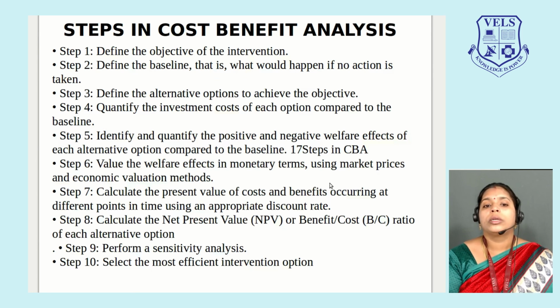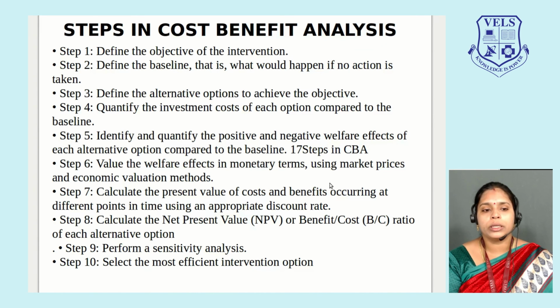So what steps do we have to follow in cost benefit analysis? Step 1. Define the objective of intervention. So what is the objective of my policy? Define the objective. Step 2. Define the baseline, that is what would happen if no action is taken. Step 3. Define the alternative options to achieve the objective. So you have to keep your plan A, B, C ready in place. If plan A doesn't work, you have to go for plan B. Step 4. Quantify the investment cost of each option compared to the baseline. Step 5. Identify and quantify the positive and negative welfare effects of each alternative option compared to the baseline.